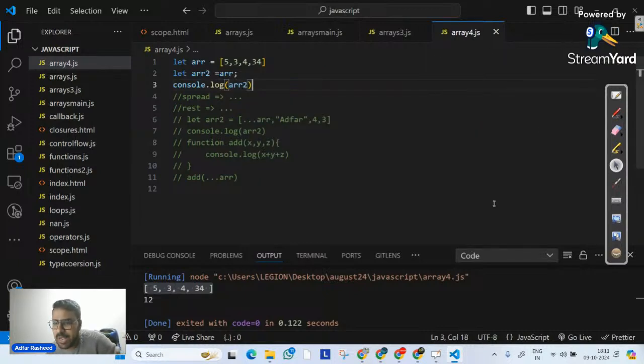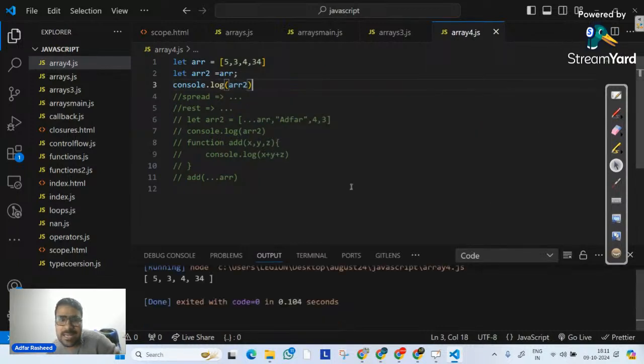And if I try to execute this particular code, you can clearly see my ARR2 actually is the copy of my ARR, because I directly assigned ARR2 with ARR. Very good, very wonderful. Now, what is the issue when we try to create copy like this? What is the issue at that point of time?